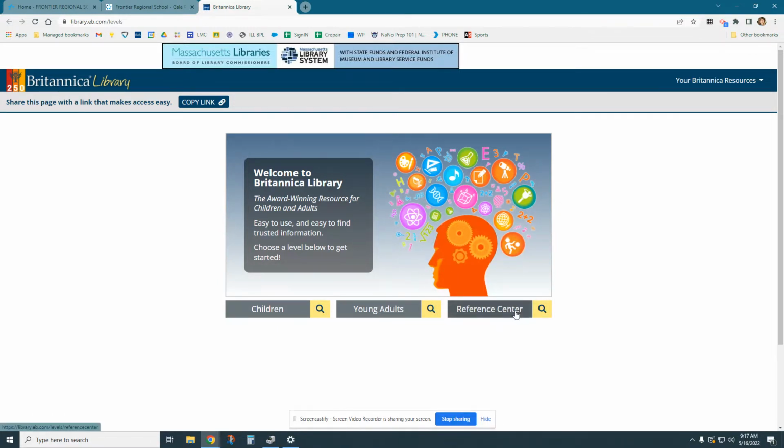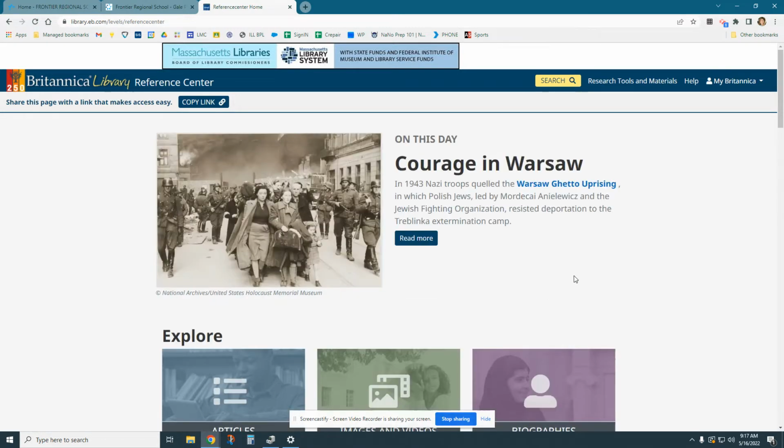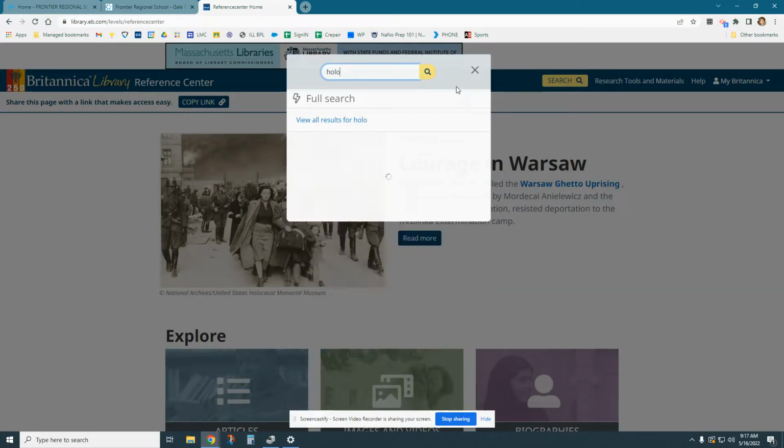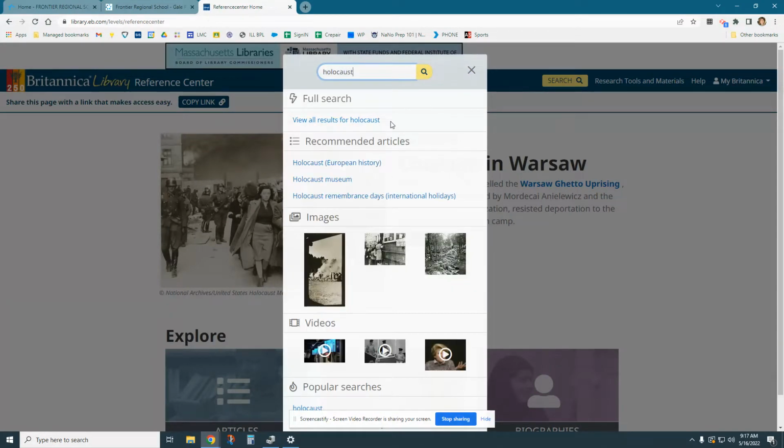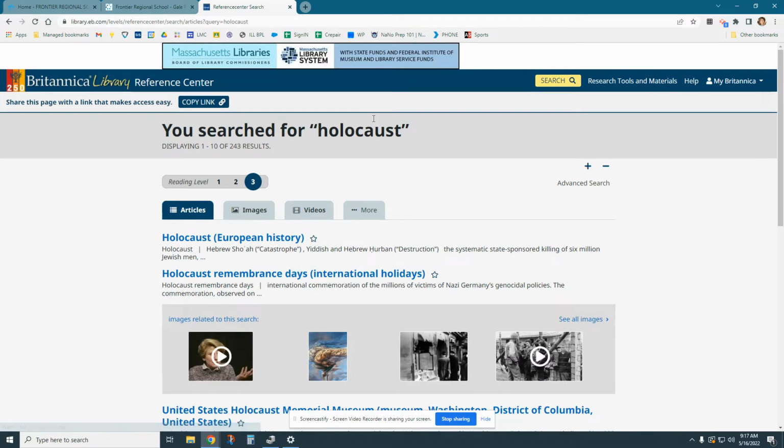So my suggestion is you go to Reference Center. So this is actually a great topic. So if you want to look up Holocaust, so that we know kind of more about this, on this day, Courage in Warsaw, this article. If we go to Holocaust, and I'm just doing a broad search because then we can narrow it down with an advanced search.